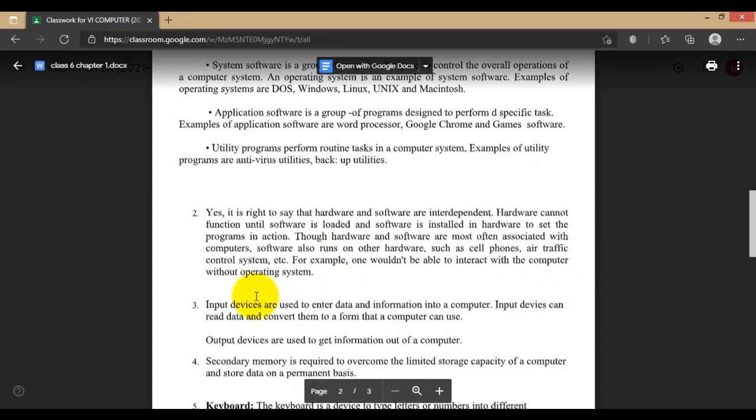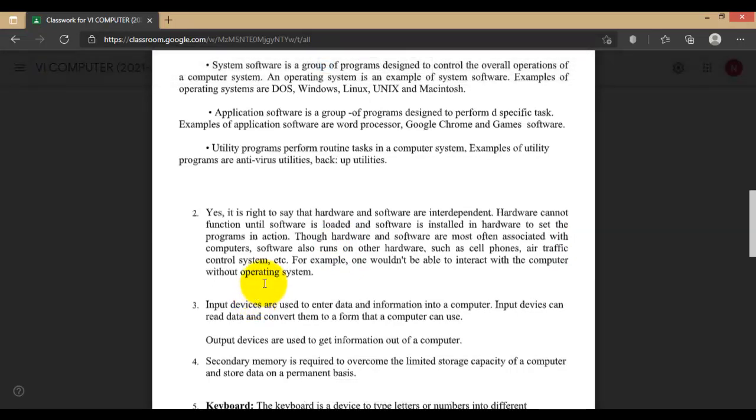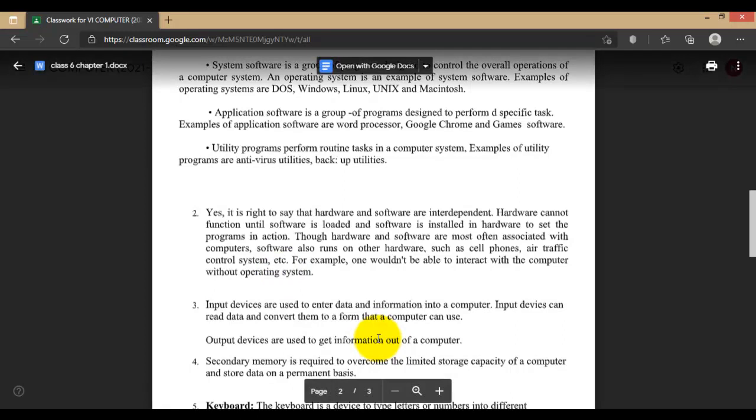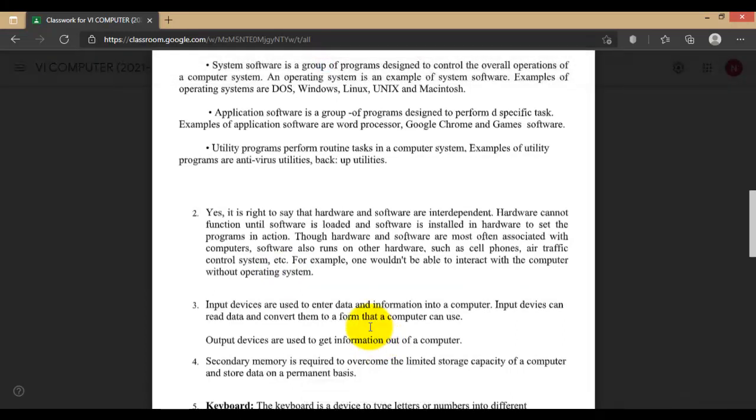We are going to run the computer. Software also runs on other hardware such as cell phones, air traffic control systems, etc. For example, one won't be able to interact with the computer without an operating system. So the operating system works to manage the communication between the two parts.